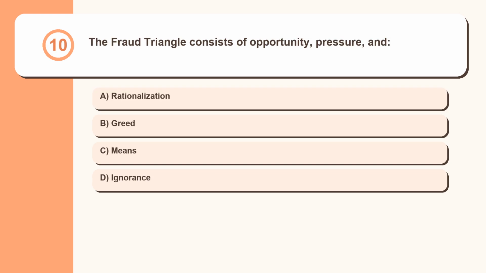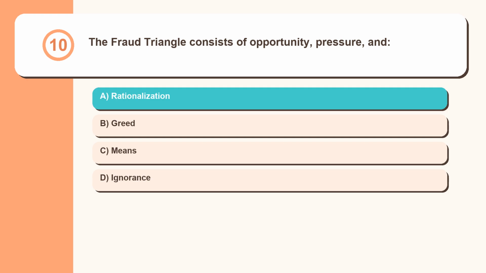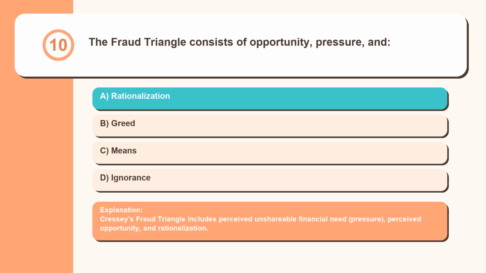Question 10. The fraud triangle consists of opportunity, pressure, and rationalization, greed, means, ignorance. Cressey's fraud triangle includes perceived unshareable financial need, pressure, perceived opportunity, and rationalization.